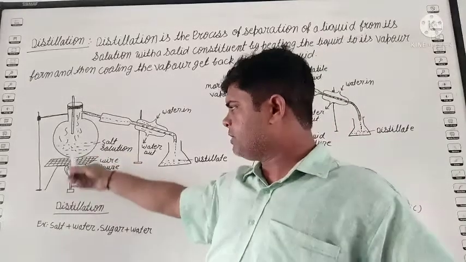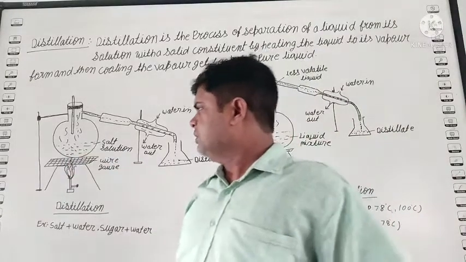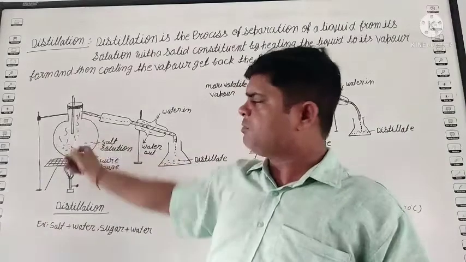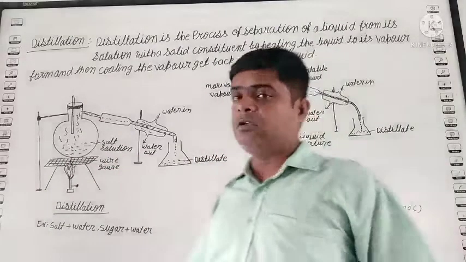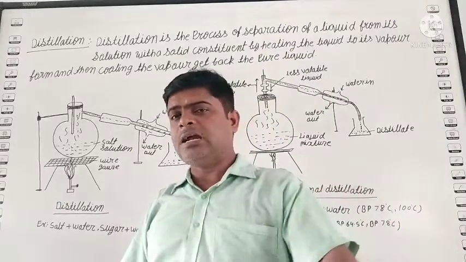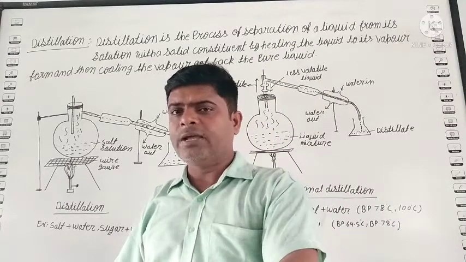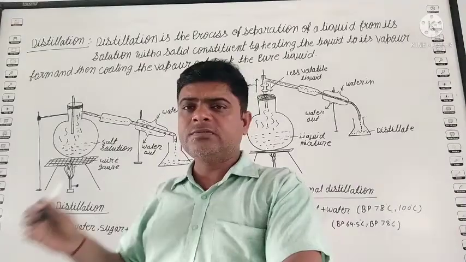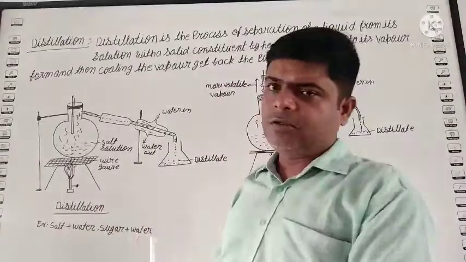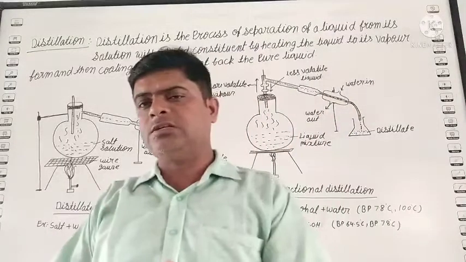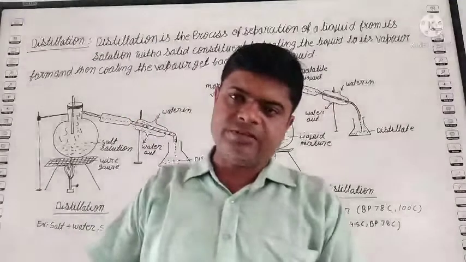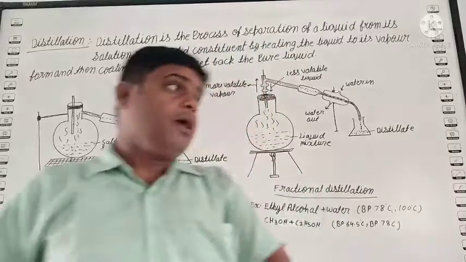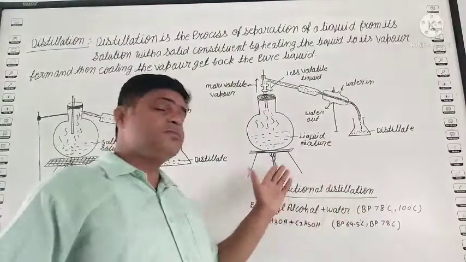After heating, suppose you get the mixture of salt and water in the round bottom flask, and in the other cooling flask we get the pure water. It means we get both. We get salt and we get water. So by this process we get both things. But in evaporation, we get only one thing: only salt. The water mixes up in the atmosphere. Clear? Now, fractional distillation.